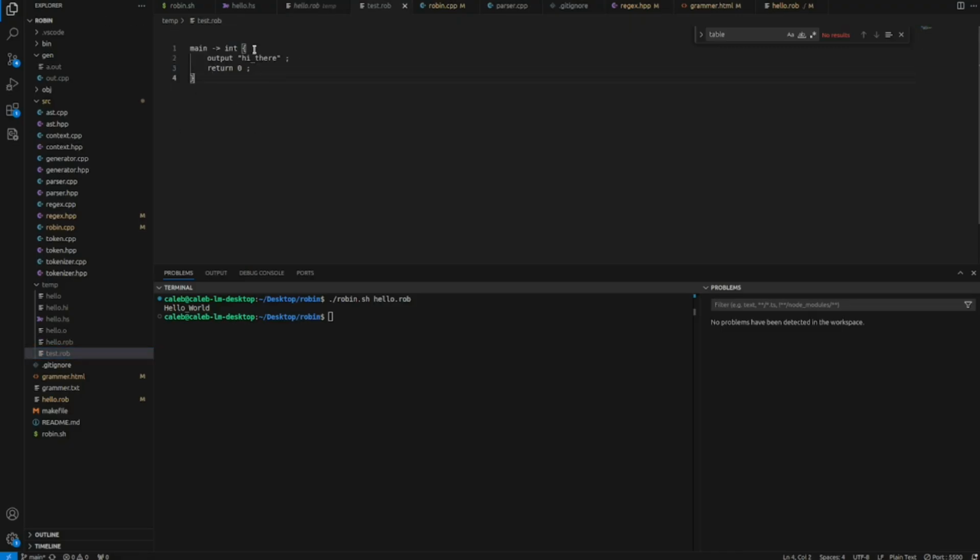Now, here is an example of some Robin code. And you may notice that we're trying to run an output command outside of an output scope. Now, let's just run that and see what happens. We get an error. We must have an IO scope to perform IO actions. And that makes sense, because this is input and output outside of an IO scope.